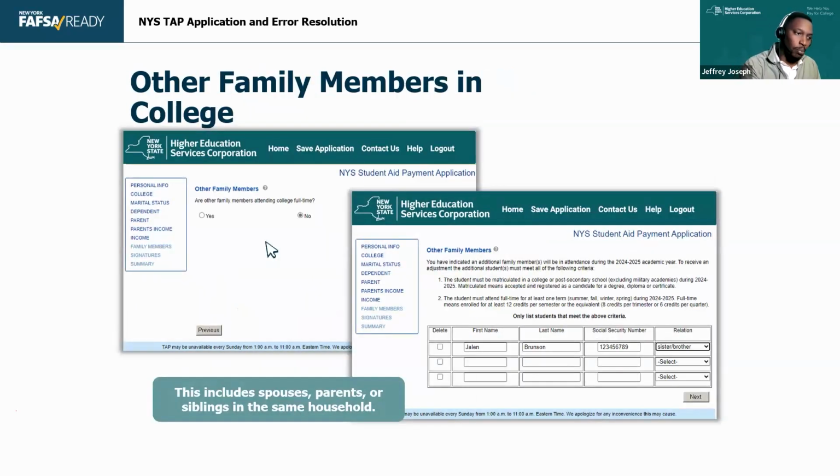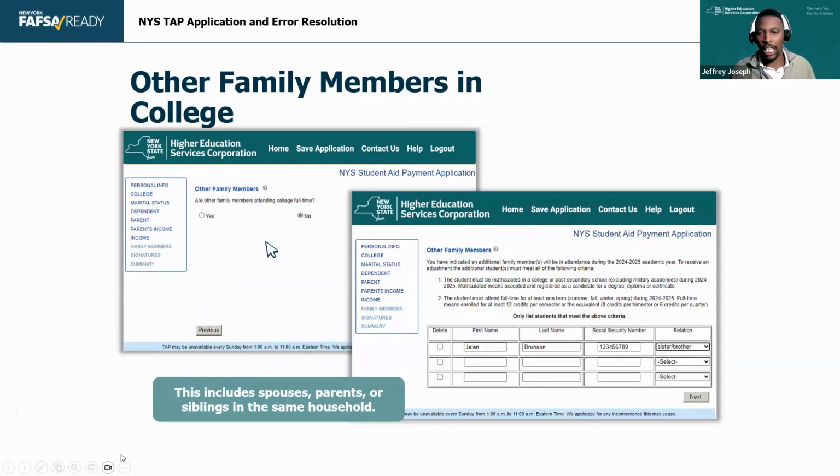Now we're kind of on the tail end. We're on the bottom end of this. We're in the home stretch when it comes to other family members in college. So we will send out a report to say, hey, if you have other family members in college, let us know. There's a slight boost in the aid they get if there are other family members attending college.